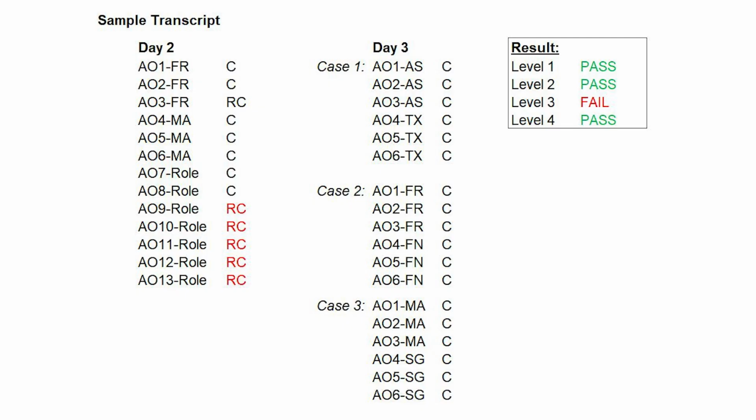If you didn't pass level 3, this is what your transcript would look like. As you can see, there are a lot of Cs. No issues with level 4 because all areas have a lot of Cs. But looking at the day 2 role section, you'll see there are only 2 Cs and the rest are RCs. This is too little for level 3, so for this reason, the student would pass everything else but not level 3. The Cs they got in day 3 would not be helpful for level 3, as level 3 is driven by day 2 only. My advice for students in this profile is to study their role technicals really well.